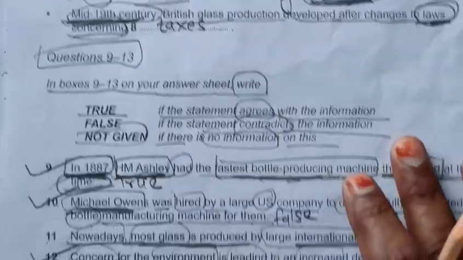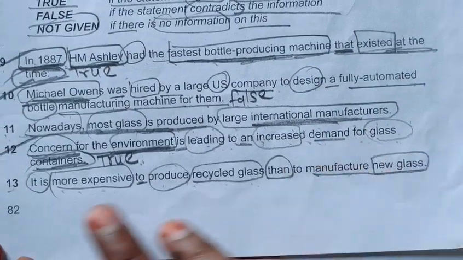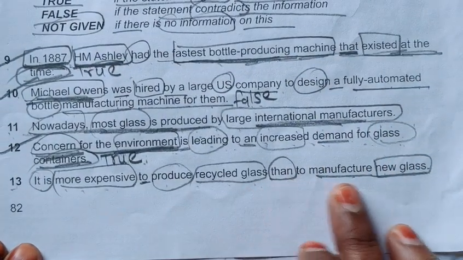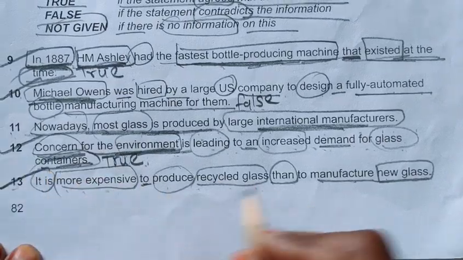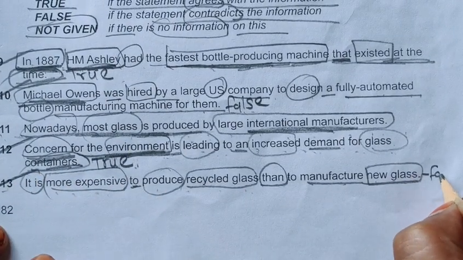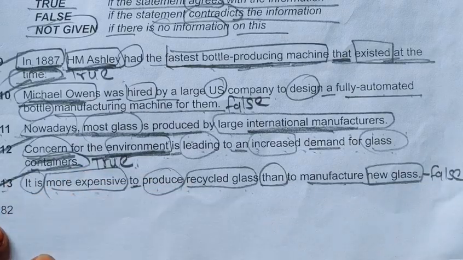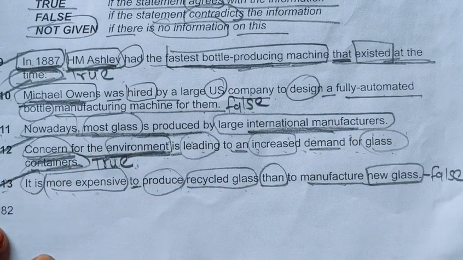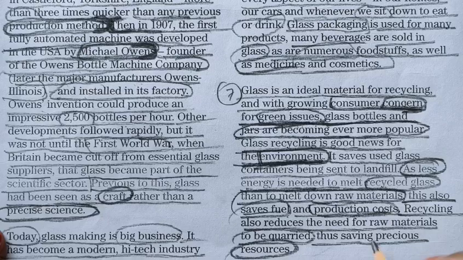Okay, so let's see. It is more expensive to produce recycled glass than to manufacture new glass. So this statement is completely contradicted. So we will write false in front of 13 in our answer sheet. From where are we getting our answer? So we are getting our answer from here.